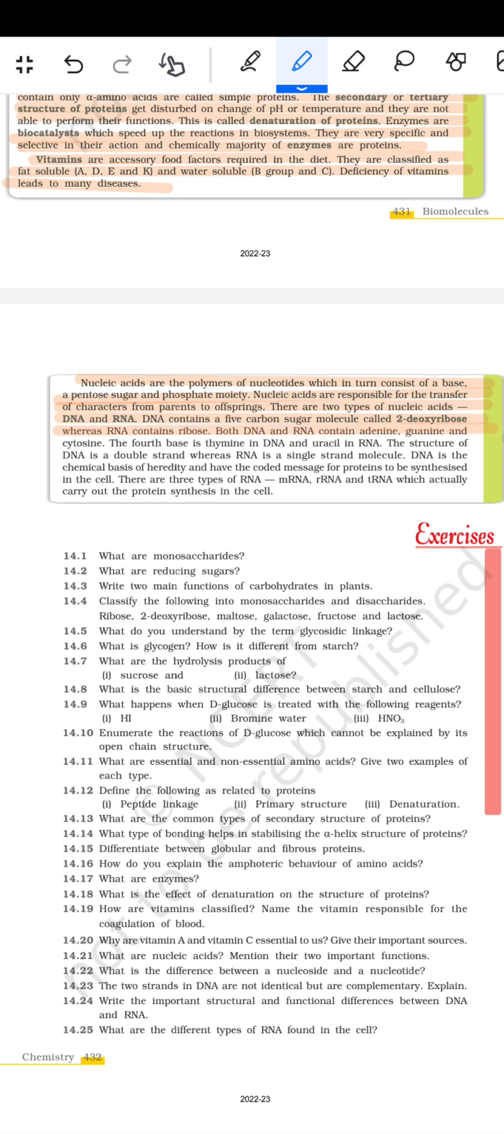Both DNA and RNA contain the adenine, guanine, and the cytosine. The fourth base is thymine in the DNA and uracil in the RNA. The structure of the DNA is a double strand, whereas the RNA is a single strand molecule. DNA is the chemical basis of the heredity and have the coded message for the protein to be synthesized in the cell. There are three types of the RNA: mRNA, rRNA, and the tRNA, which actually carry out the protein synthesis in the cell.